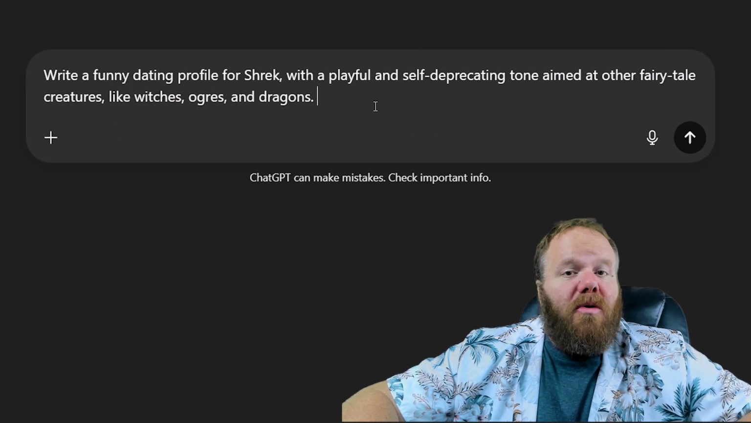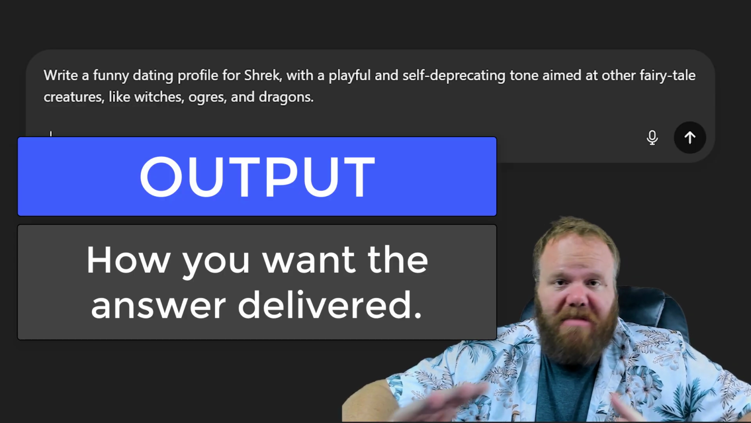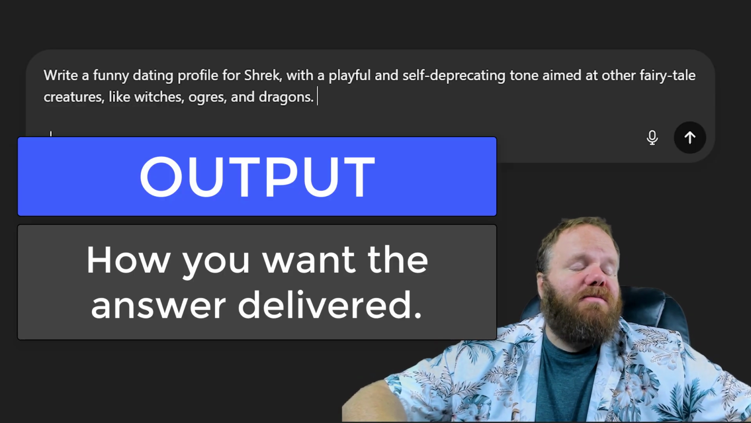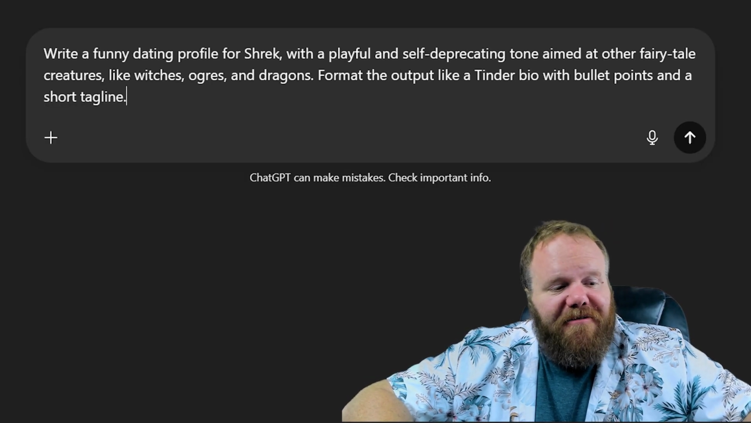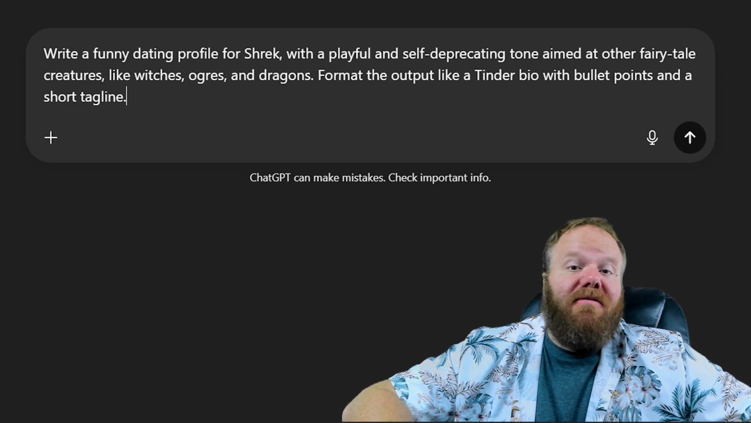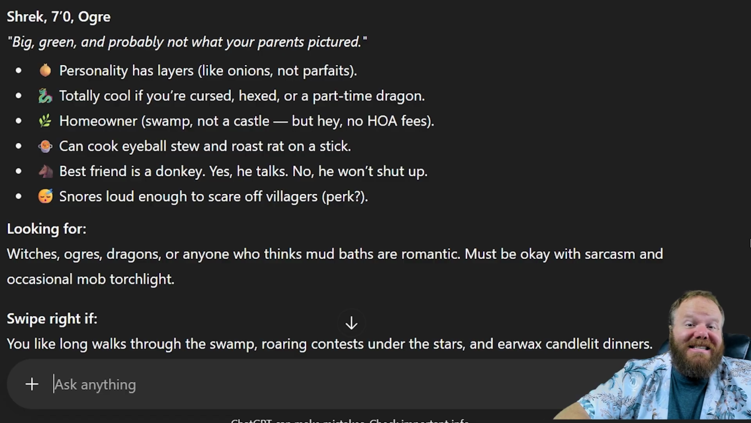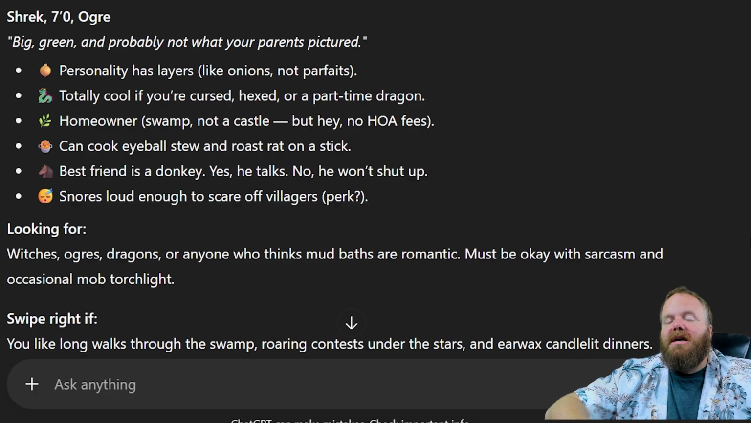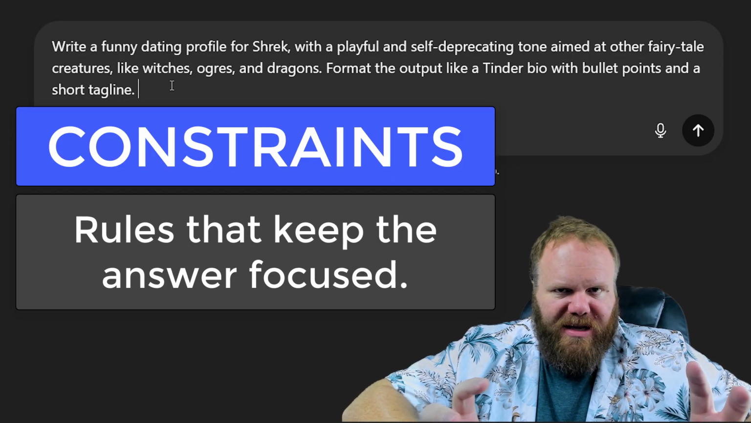The next thing we need to improve our prompt is output. Without specifying this, AI is just going to print out the response as it thinks that you may want it. Because specifically we're using this for Tinder, we need to format our output to include bullet points and a short tagline. Can you see the difference in the style of the output that may be much more copy-pastable into what it is that we're looking to use this product for? Donkey! Next, let's add on constraints.